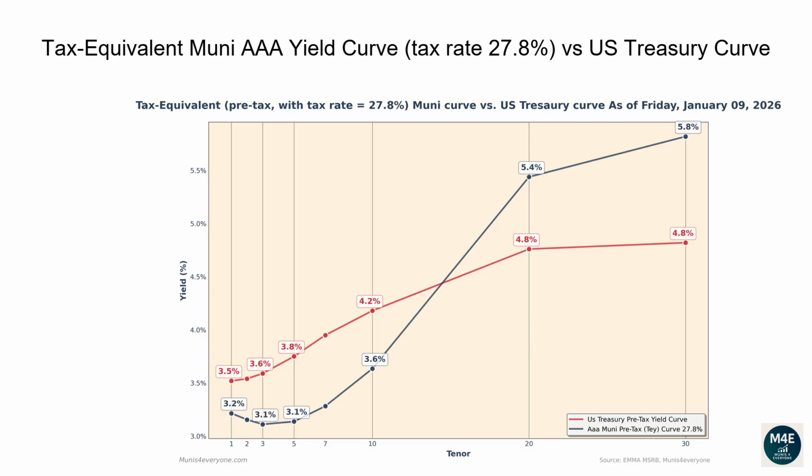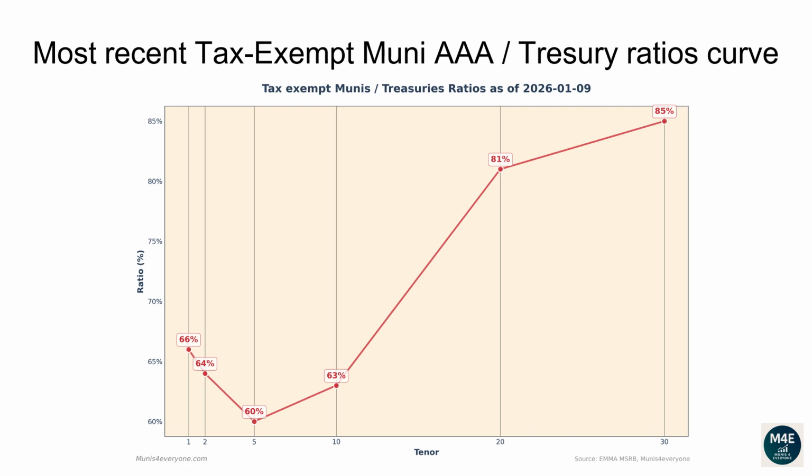Observing the current graph, we can see there are still some parts of the tax-equivalent Muni curve, displayed in red, currently trading above the Treasury curve, displayed in blue. Back to the tax-exempt version of the Muni curve.